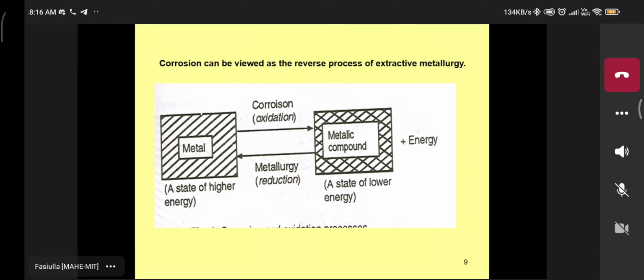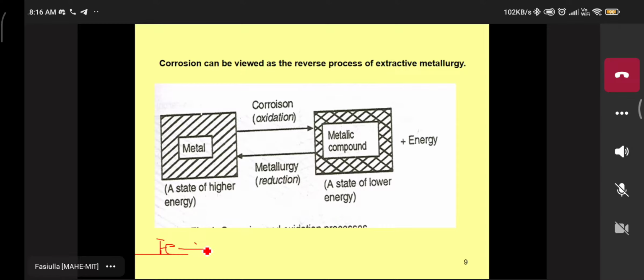Now, see here in this chart, in this figure, we have to understand what we mean by corrosion. What do you mean by metal? Can anyone define metal? It can be termed as a source of electrons. Yes, very good. So the different types of metals are used as different sources for different applications. For example, iron, zinc, cobalt, nickel, different types of metal we are using.